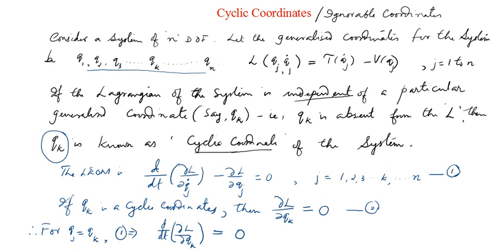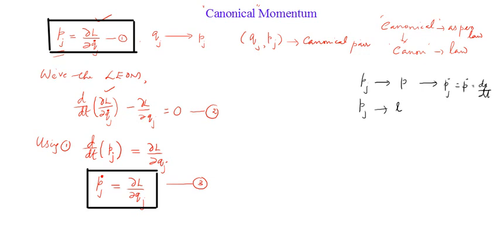What does it indicate? Once again, you know what is there in the bracket? Dou L by dou qk dot. Can you recall what that is? By our previous discussion, by the definition of canonical momentum, dou L by dou qj dot is equal to pj. So dou L by dou qk dot should be equal to pk.